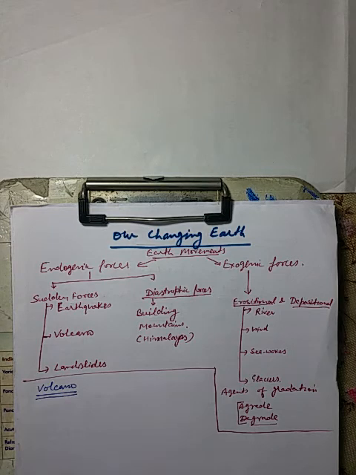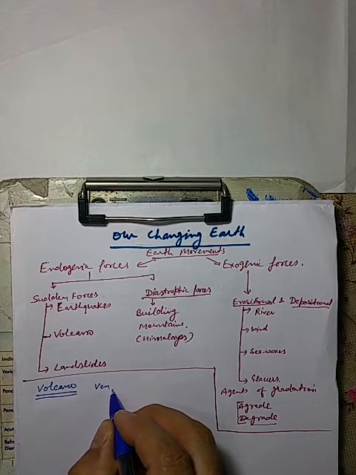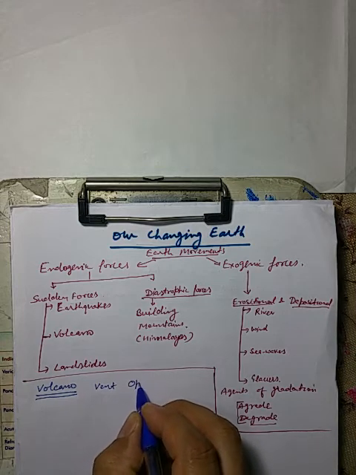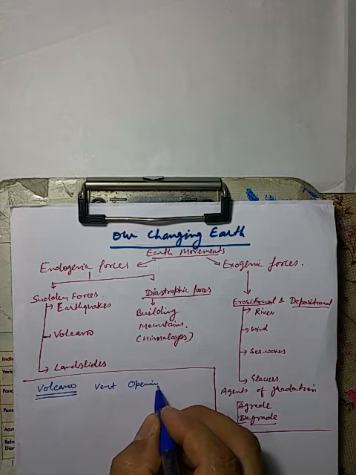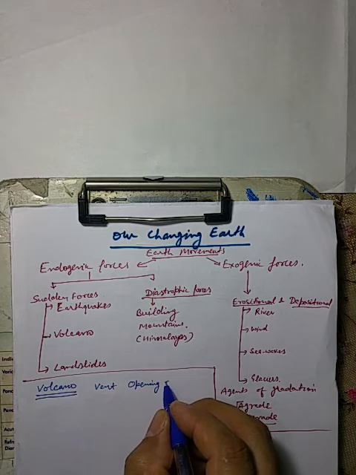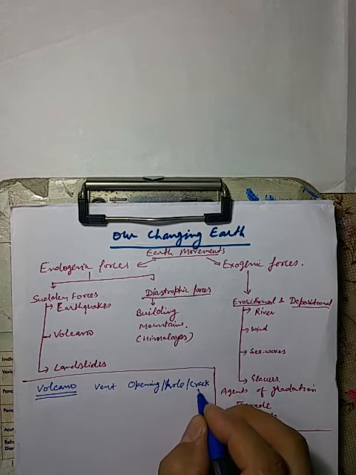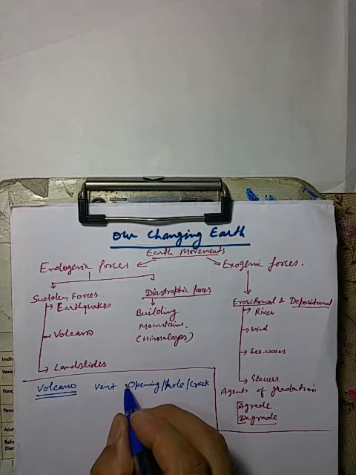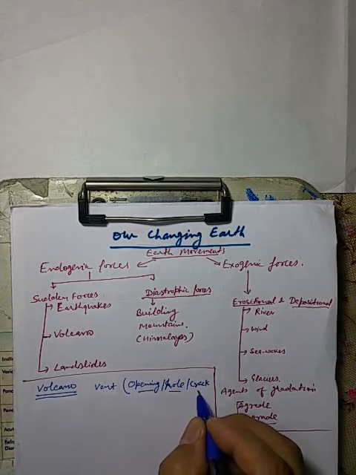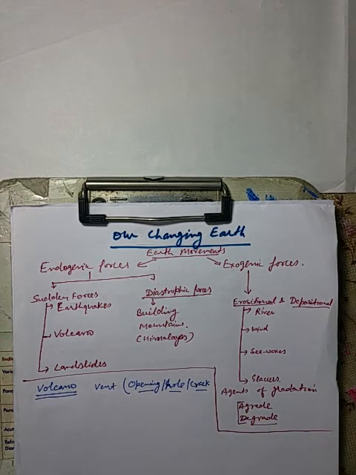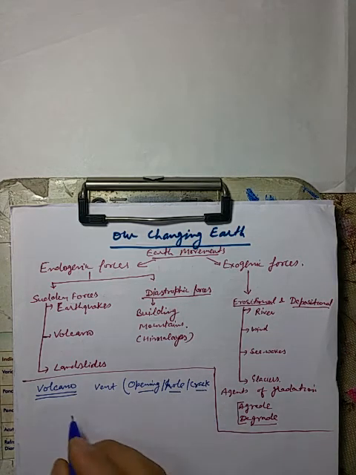What is a volcano? Volcano is a vent. Vent means opening or a hole. It might be even a crack. So vent means opening, hole or crack through which molten material, or magma, erupts suddenly.